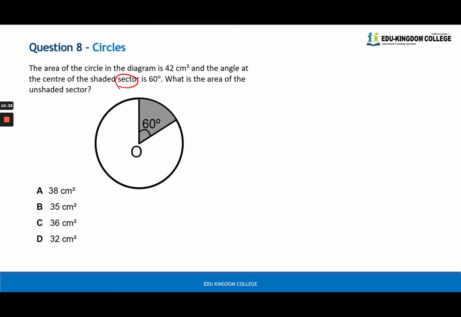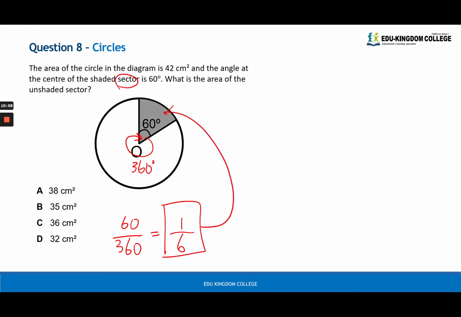Now, why is that a quarter? Well, you're essentially putting that degrees over the total. And what was the total revolution of a circle? It's 360 degrees. So you're essentially doing the dimension or the angle over 360. In this case, it's 60. So that means that you are actually shading 1/6 of the circle.